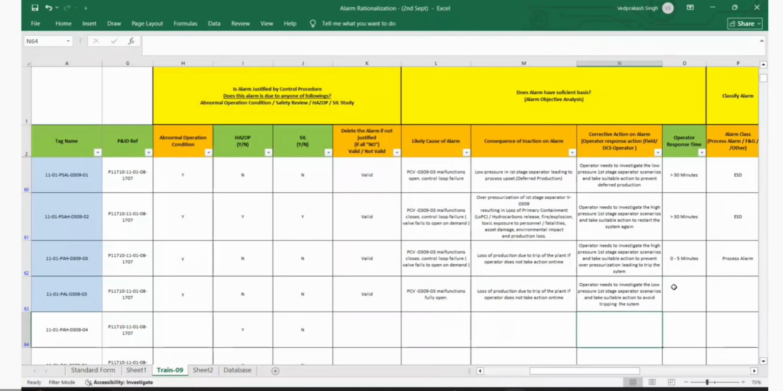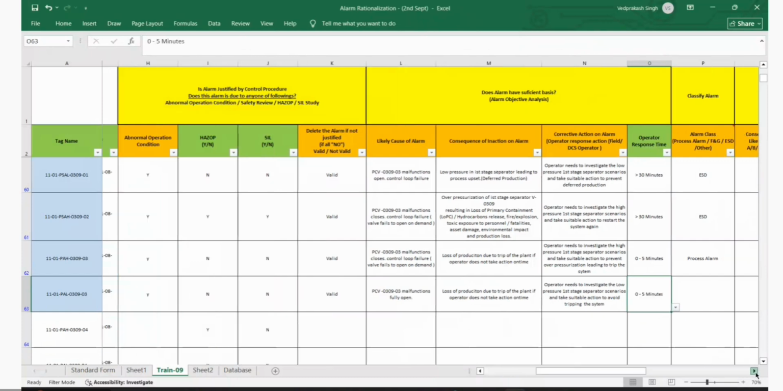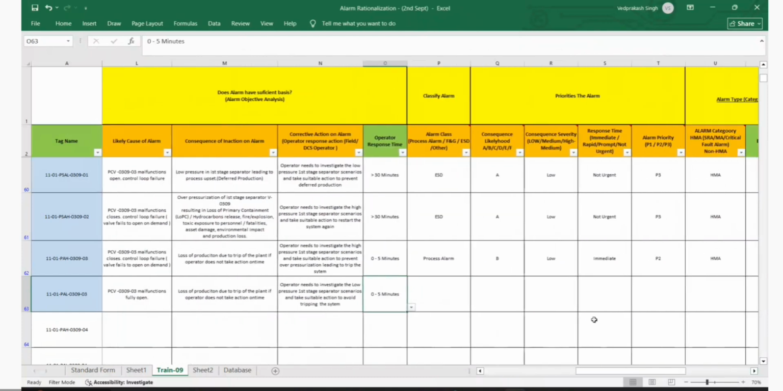Correct, Emmanuel? Yeah. So this is again 0 to 5 minutes because you don't have much time. And I would put this as process. And we will consider the likelihood is B, operator is not taking action. I think we can consider the same as above. Yeah, a low. And this is immediate.